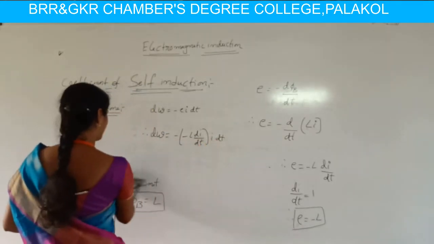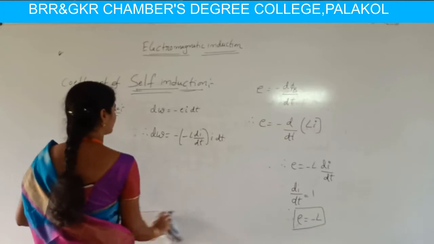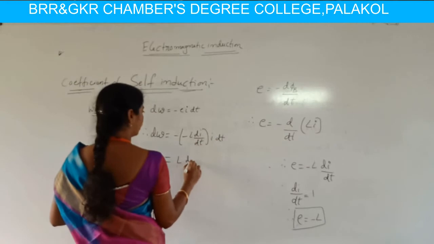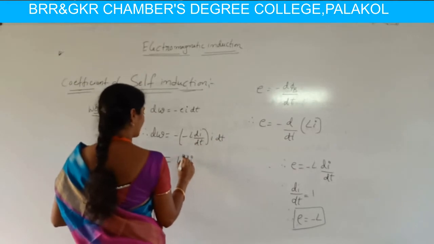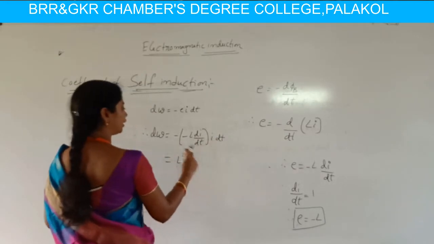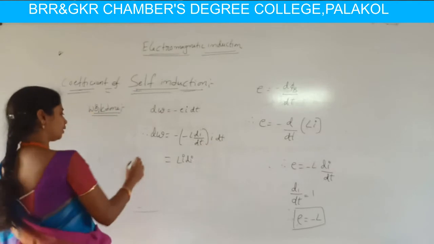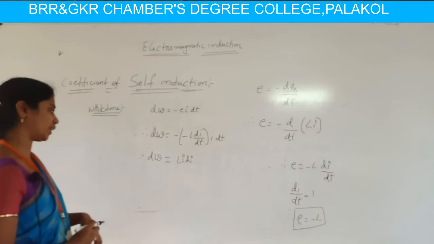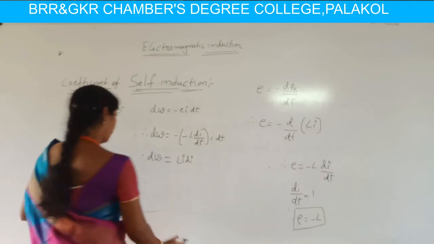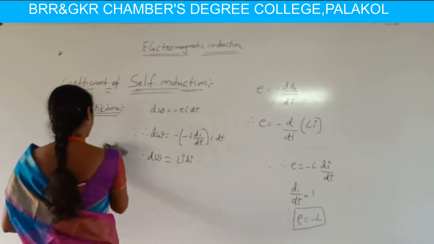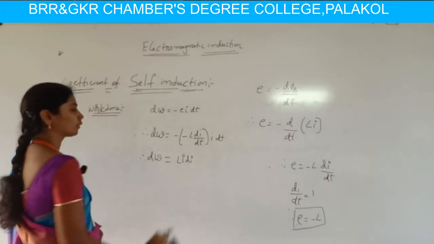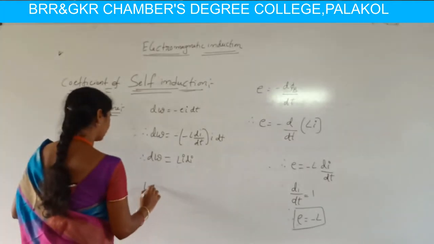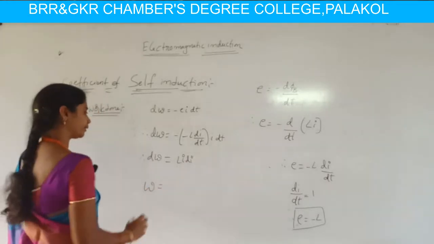Minus of minus becomes plus, and cancelling dt with dt, we get dW equal to Li di. This work done is considered for steady state. Then the total work done in the coil is obtained by integrating this equation.